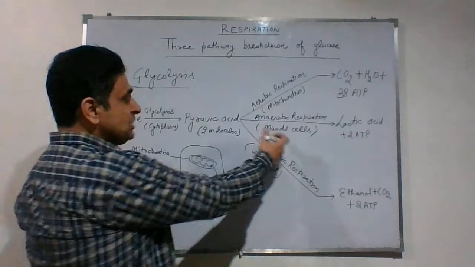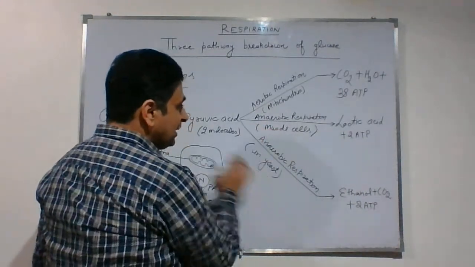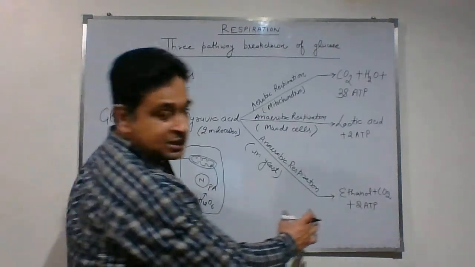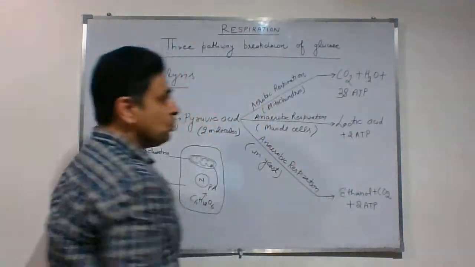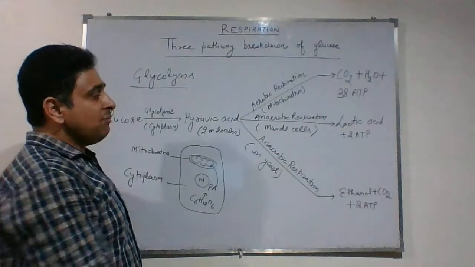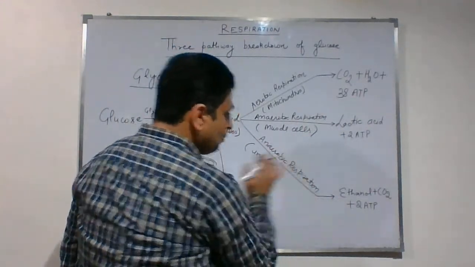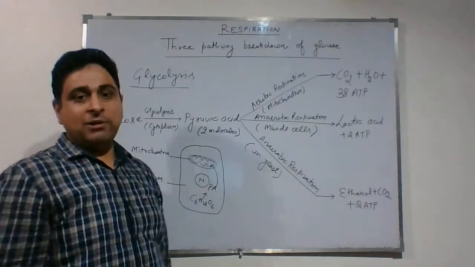So in anaerobic respiration, whether it occurs in muscle cells or in yeast, it takes place in the cytoplasm and the same amount of energy is produced, that is just 2 ATP molecules. The only difference is the end product. In the case of muscle cells, it is lactic acid. In the case of yeast, it is ethanol and carbon dioxide.